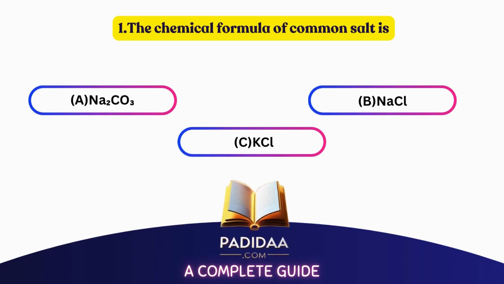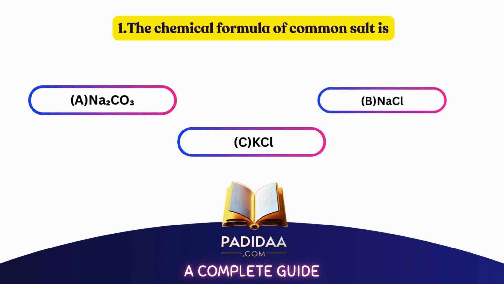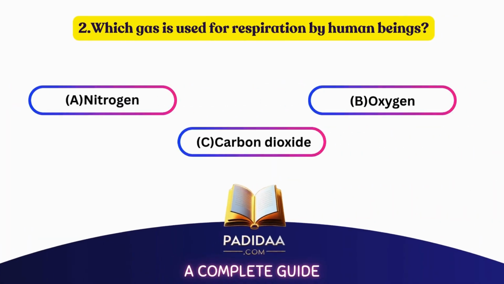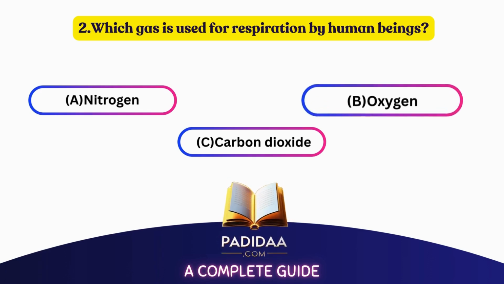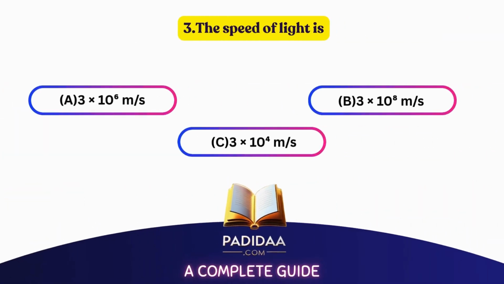The chemical formula of common salt is A. Na2CO3, B. NaCl, C. KCl. The correct answer is B. NaCl. Which gas is used for respiration by human beings? A. Nitrogen, B. Oxygen, C. Carbon dioxide. The correct answer is B. Oxygen.